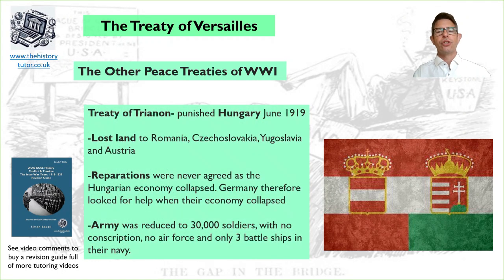Then we got the Treaty of Trianon for Hungary. Hungary lost land to Romania, Czechoslovakia, Yugoslavia and Austria. Reparations were agreed, but as the Hungarian economy also collapsed, they were never set. The army was reduced to 30,000 soldiers with no conscription, no air force. They were allowed 3 battleships in their navy. So this was quite a simple Treaty of Trianon. But again, we do see the self-determination issues of Yugoslavia being created as a compromised nation and Czechoslovakia as well.